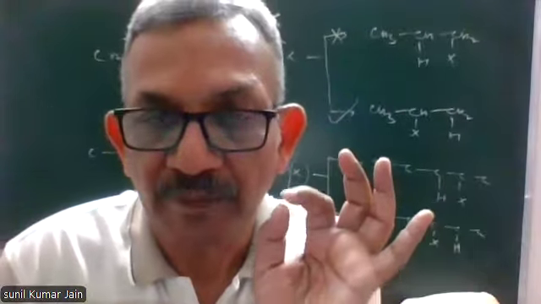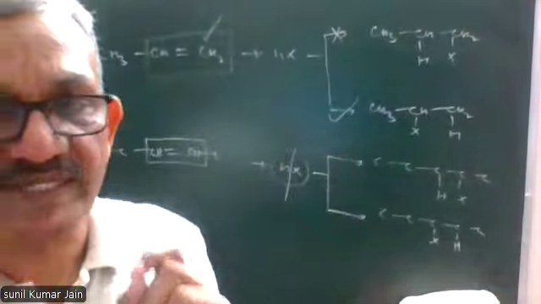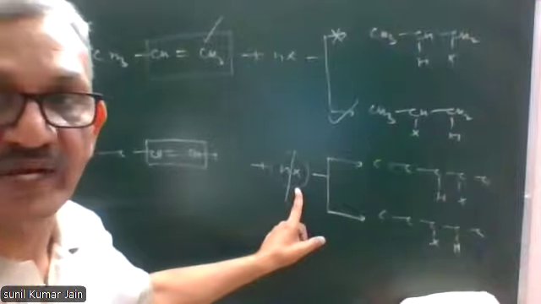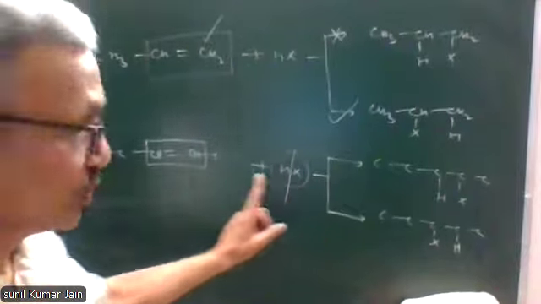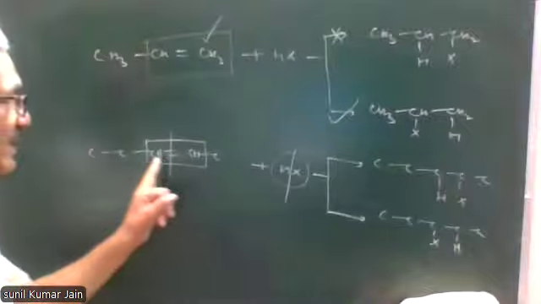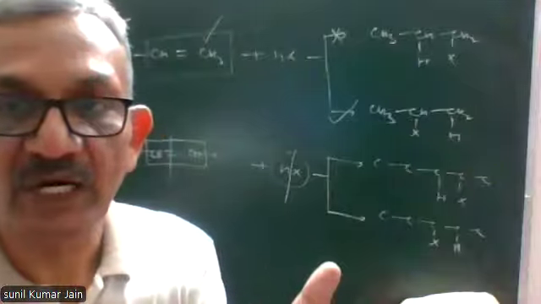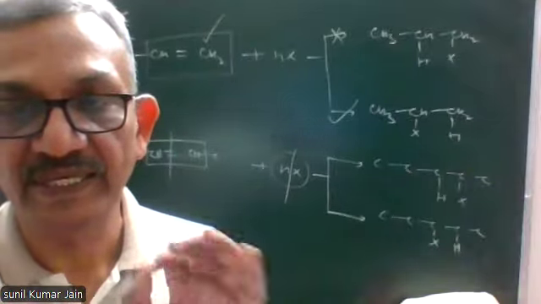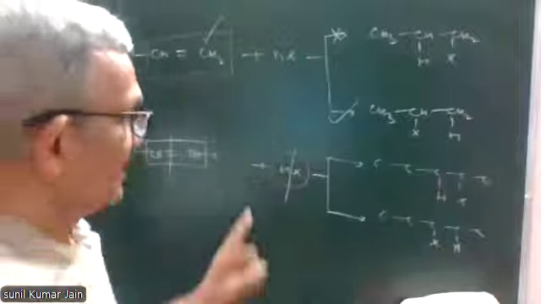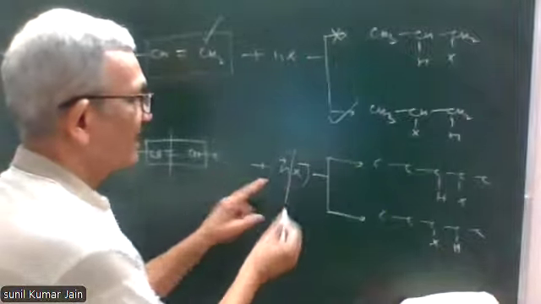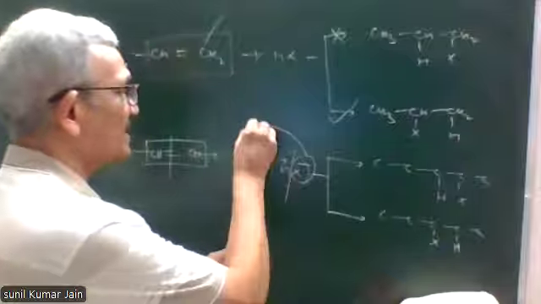So Markovnikov's rule states that during addition of an unsymmetrical reagent to an unsymmetrical alkene or alkyne, the negative part of the addendum, meaning something which is being added. This is the addendum. Negative part means X minus.